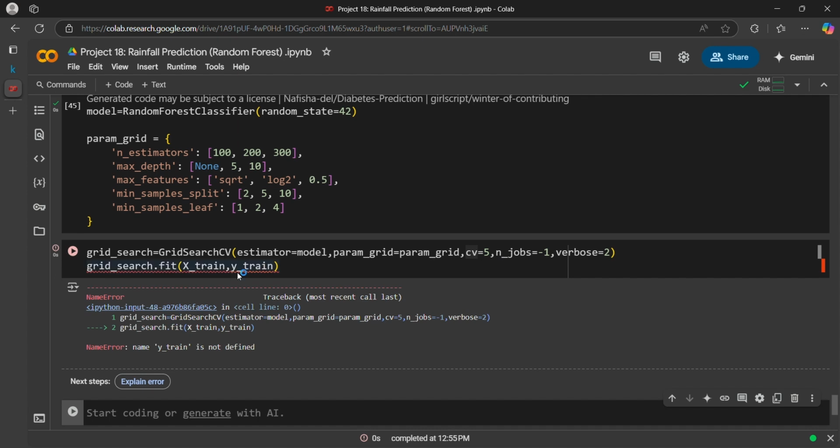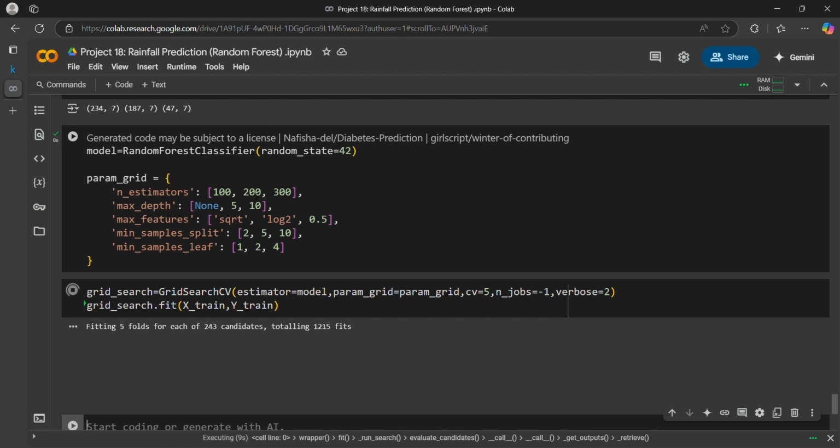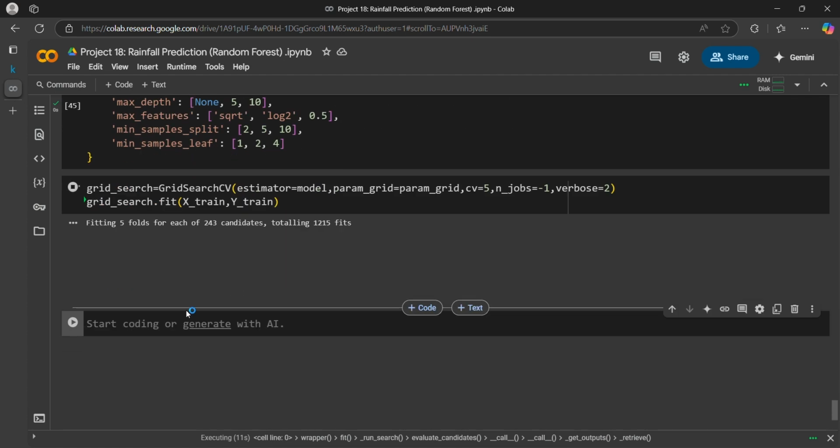So white is capital Y. So we are using grid search to try different combinations of this parameter. It will take some time. So while it is running, what I can do is write the code for model evaluation.